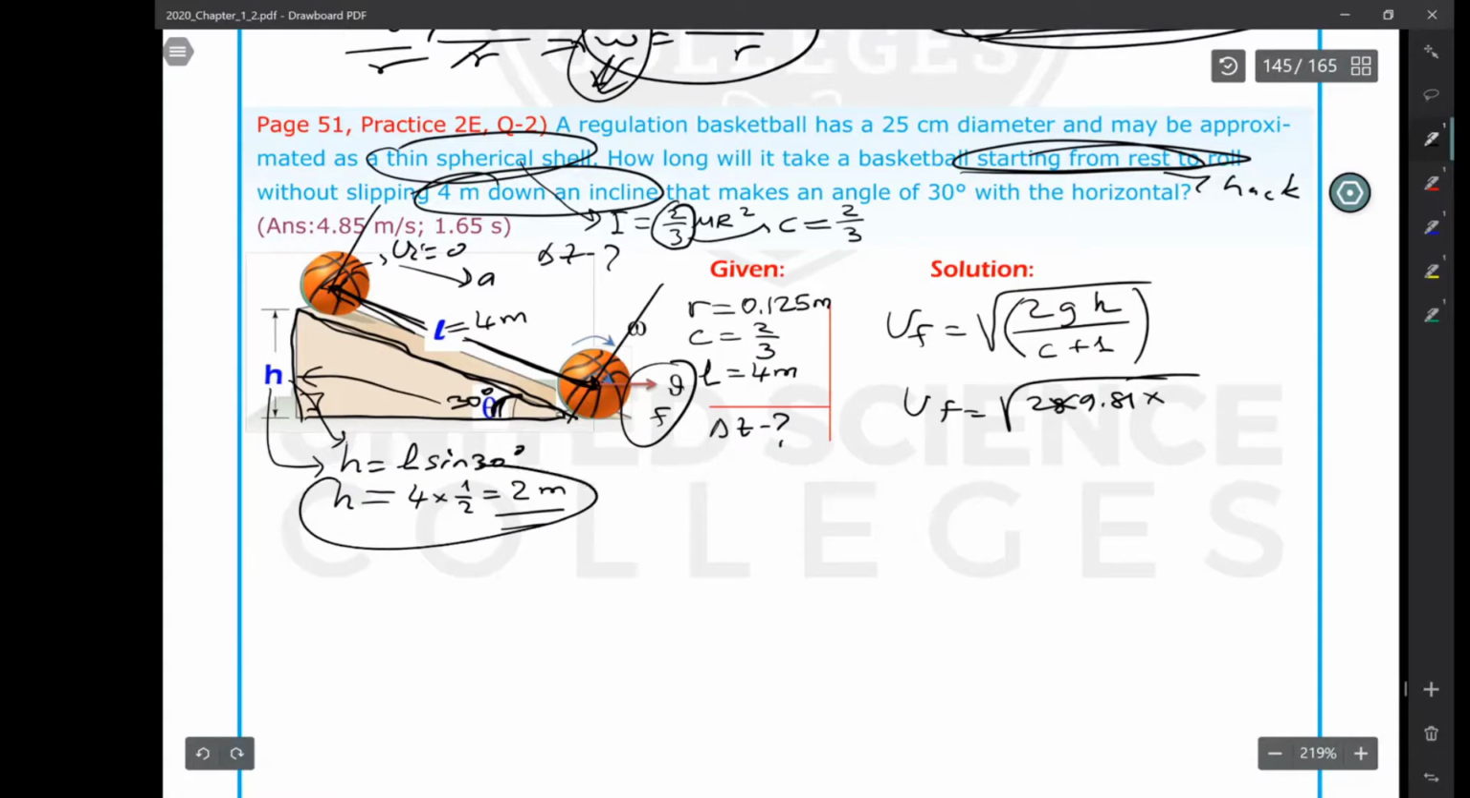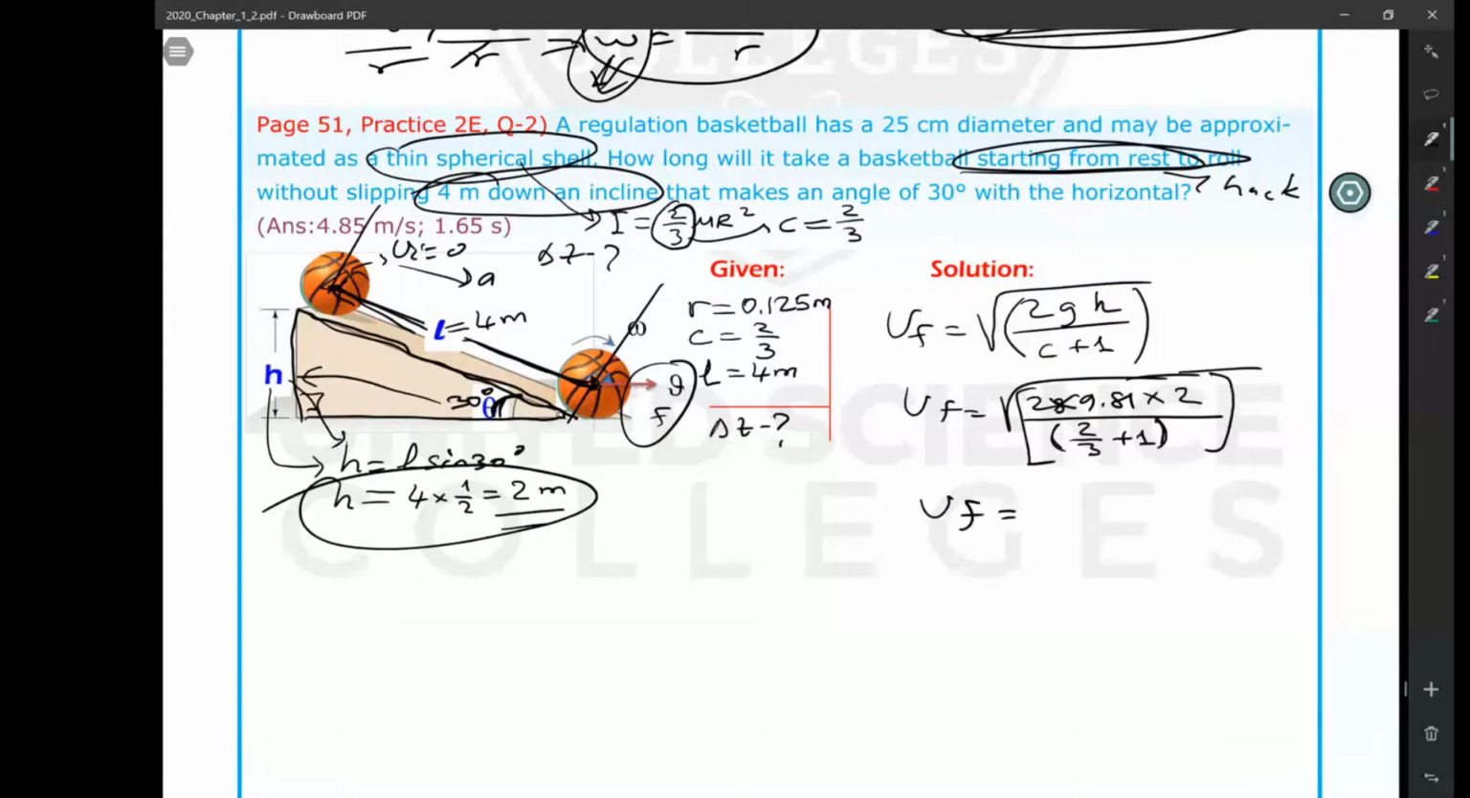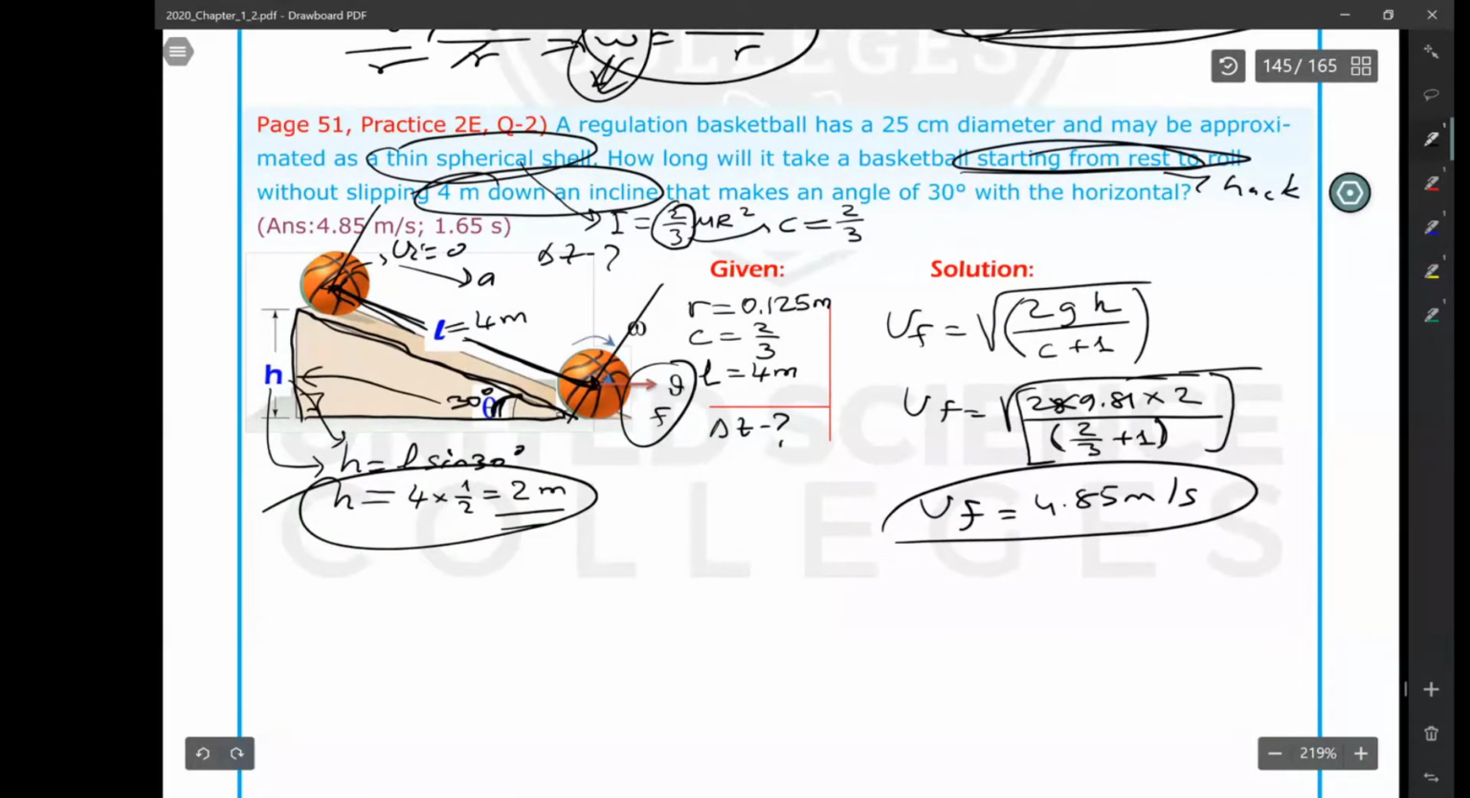So now I can use h. H I calculated 2. Divided by c plus 1. What is c for spherical shell? It's 2 over 3. 2 over 3 plus 1. As I said, you are going to use one bracket for the denominator, one bracket for the root, and after that you will find, if you use your calculator, you can find V as 4.85 meters per second. Now you found what final speed is.